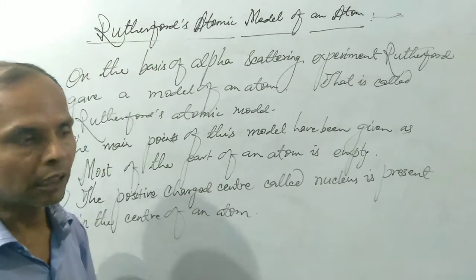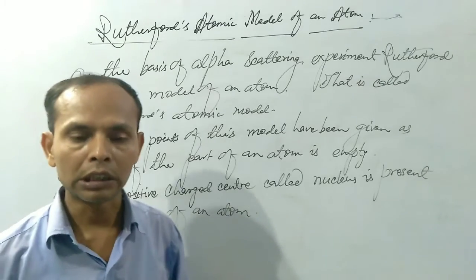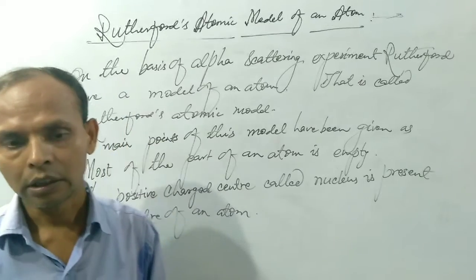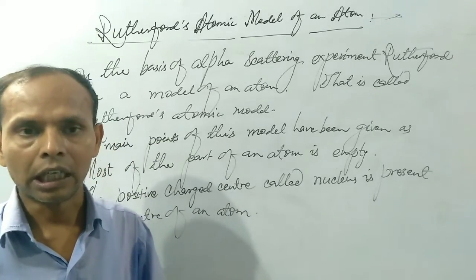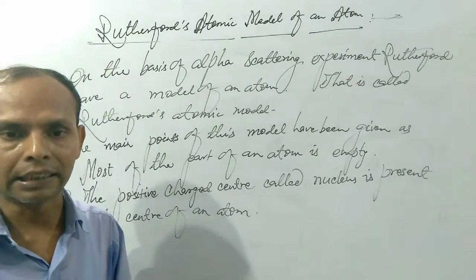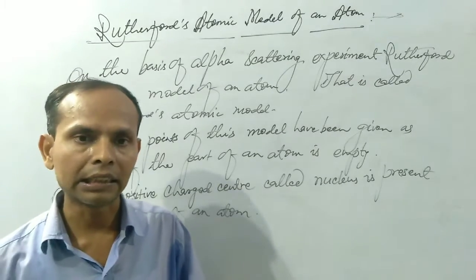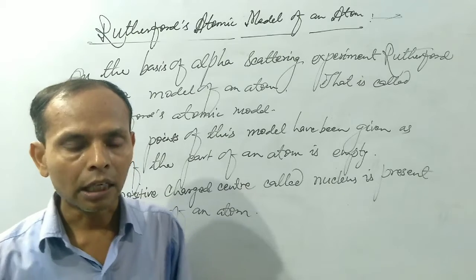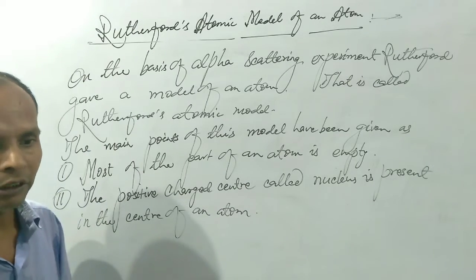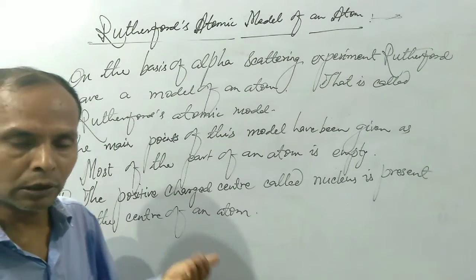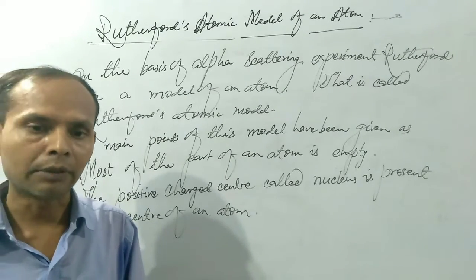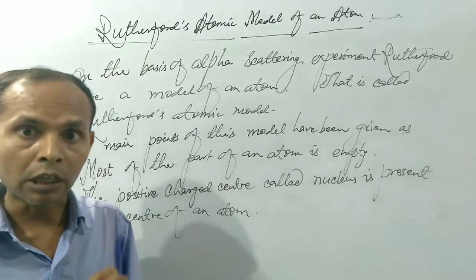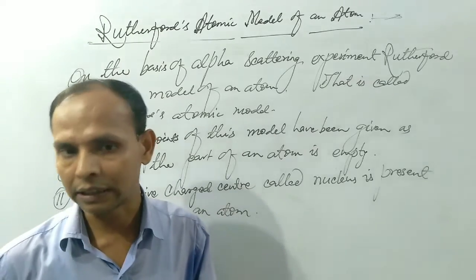Why? What is the reason for the presence of a positive charge center called nucleus? Because alpha particles are already positively charged particles, and we know that like charges repel each other and unlike charges attract each other. While most alpha particles pass straight through the foil, a very few alpha particles were deflected or reflected back.